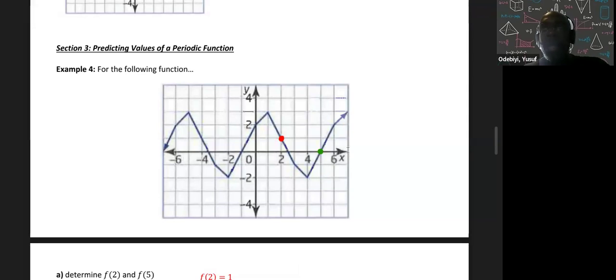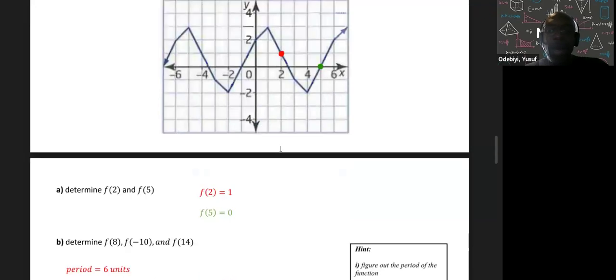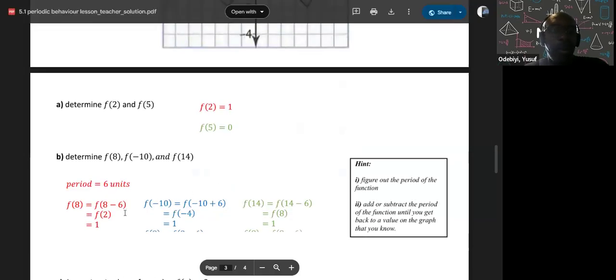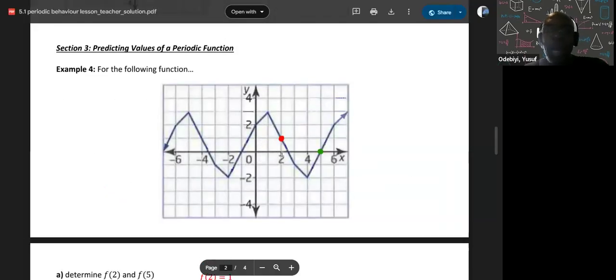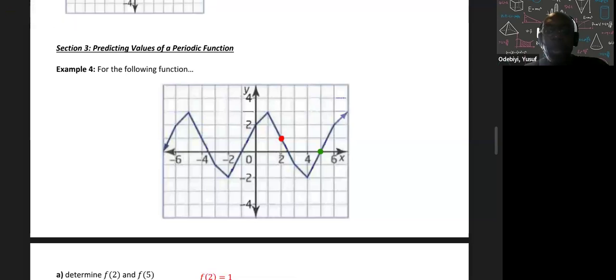So let's go 6 units to the left to get into the graph. If I start off at 8, then 8 minus 6 gives me 2. Now I'm going to look at 2. The value when x is 2 is going to be the same as the value when x is 8.